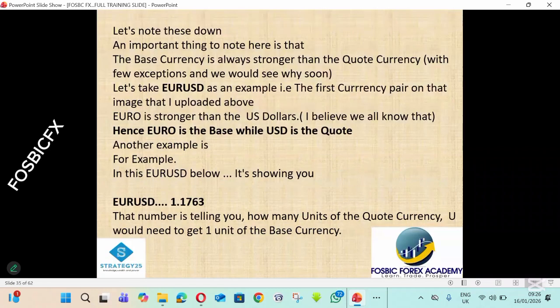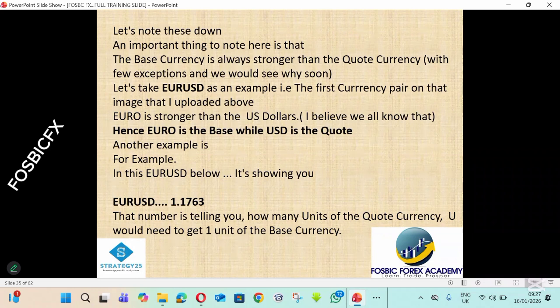Let's note this down. An important thing to note here is that the base currency is always stronger than the quote currency, with few exceptions, right? The base is always stronger than the quote. Now let's take Euro USD as an example. That is the first currency pair on that image that I uploaded above. Euro is stronger than the US dollar. I believe you already know that Euro normally is stronger than US dollar, right? Hence, Euro is the base, while USD is the quote.